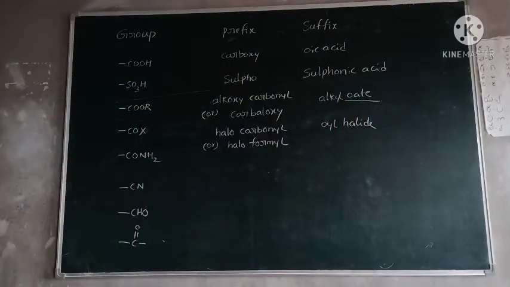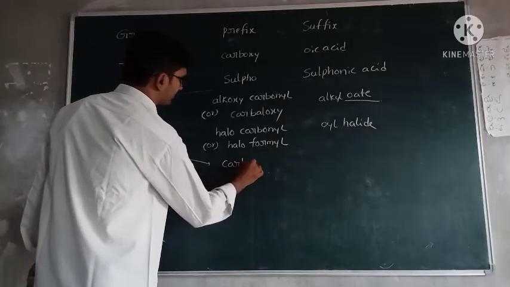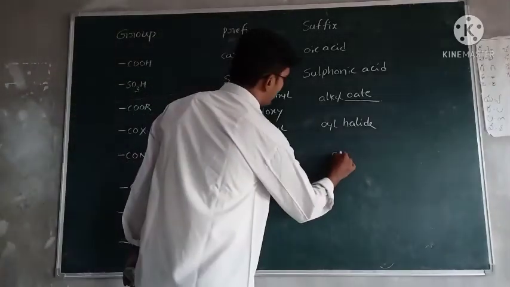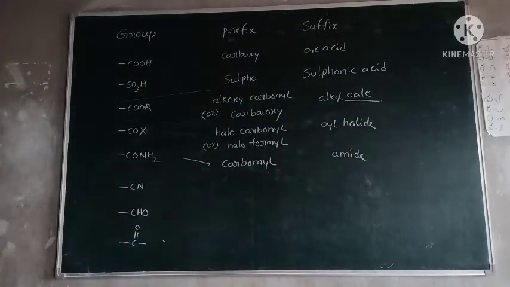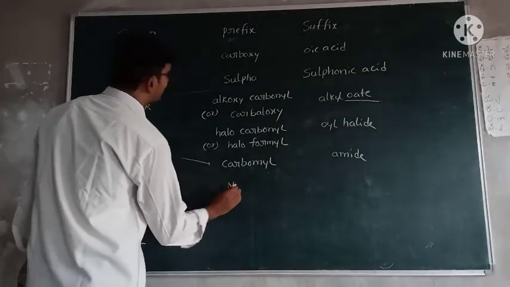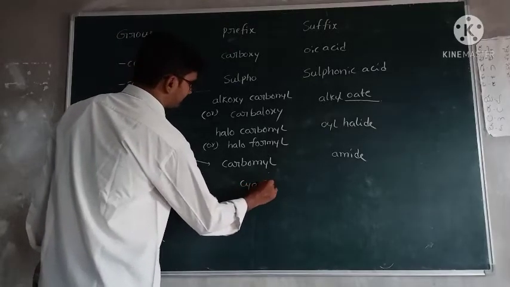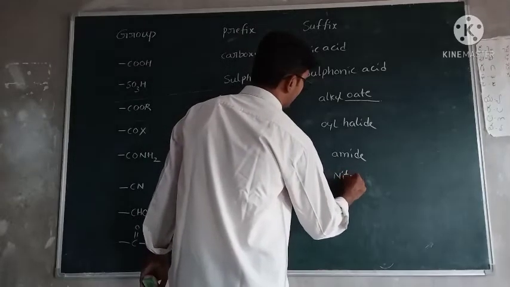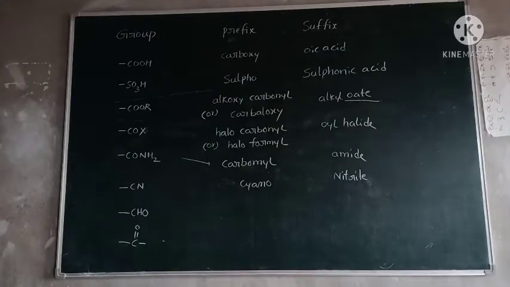CONH2, amide: carbamoyl. For suffix name, amide only. Next, cyanide, nitrile: prefix name is cyano, suffix name is nitrile.